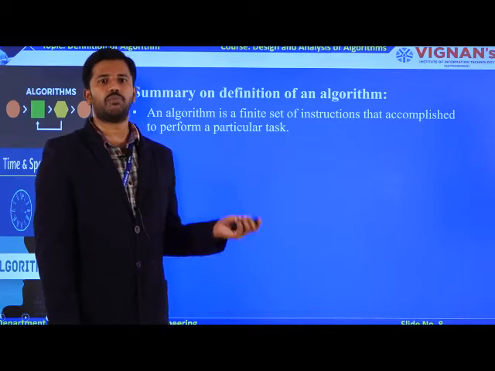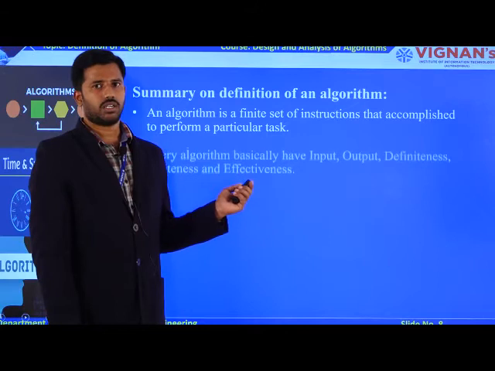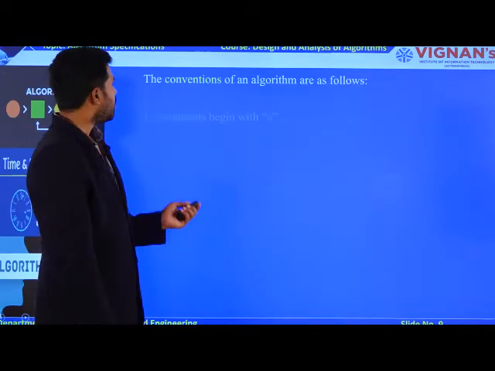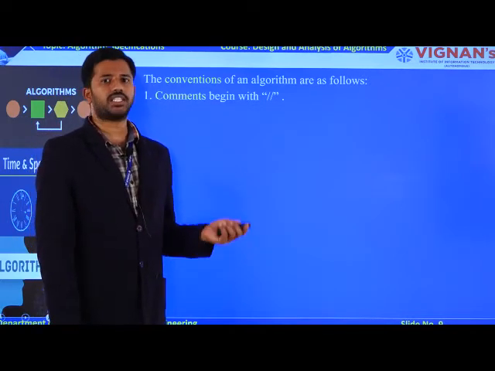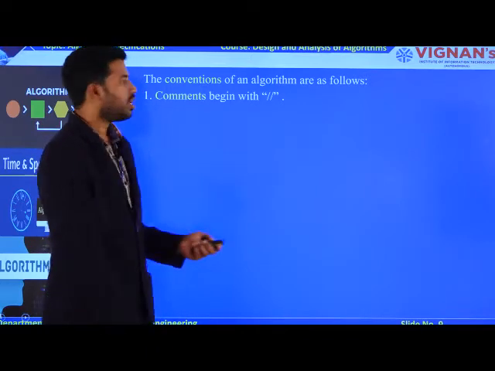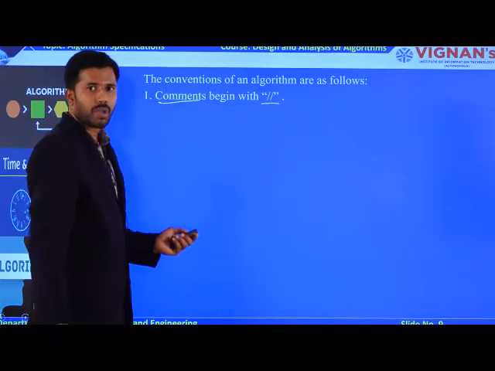That is the main theme behind the summary of the definition of an algorithm, as well as the properties your algorithm must satisfy, right? Now later we will see the various rules for developing your own algorithms. That is nothing but pseudocode conventions. First of all, we will see what rules are required. The first rule is comments. Comments must be denoted by 2 backward slashes.